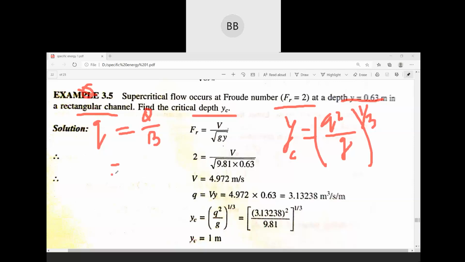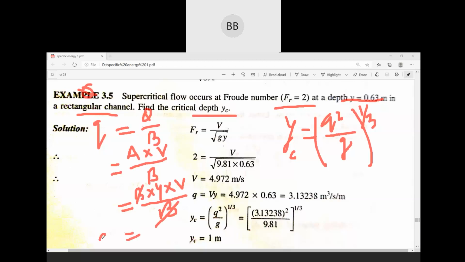No. So what are we going to do? In place of discharge, we will take area into velocity, divided by b. Area again is b into y. The y value is given as 0.63, multiplied by velocity divided by b. So b will cancel out.